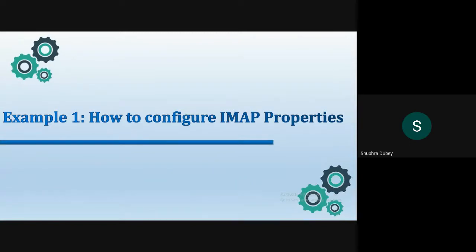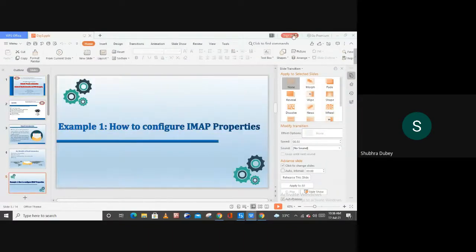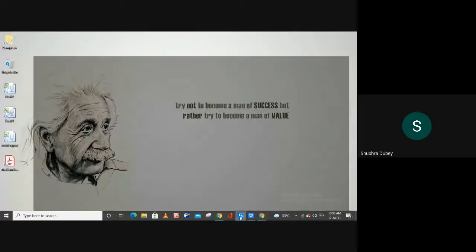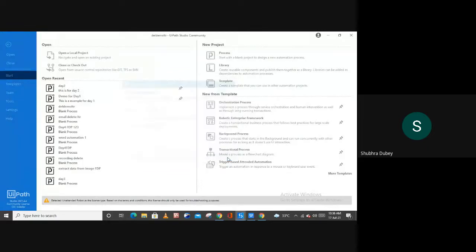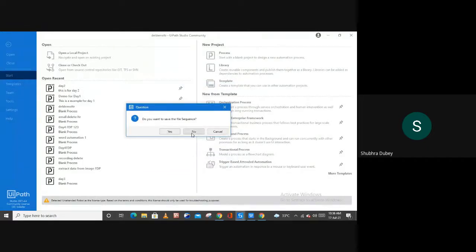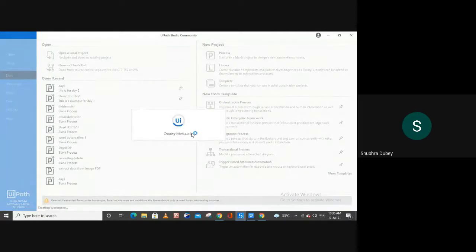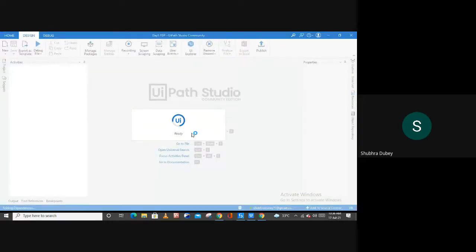Now let me show you how we can read the mails, or how we can configure the IMAP properties. Let me open my Studio and create a process. If you want, again, you can provide a description here. And now we are ready to create our process.